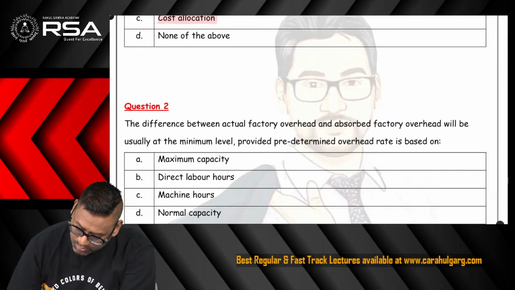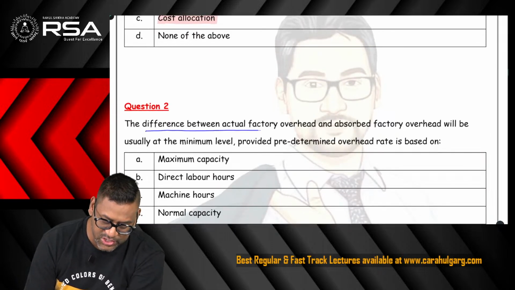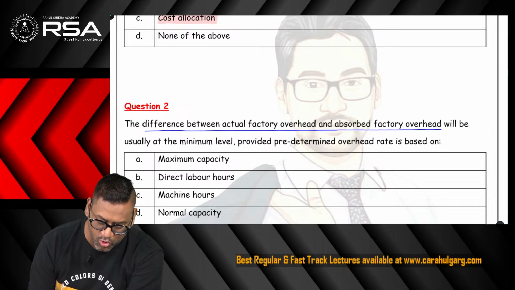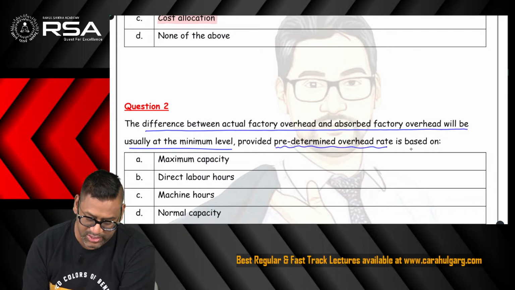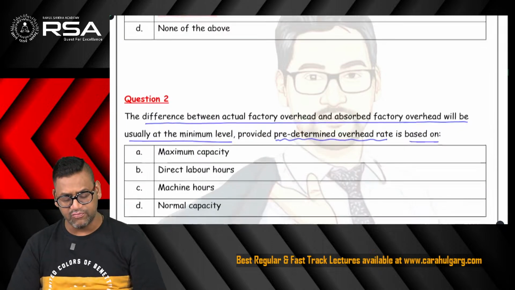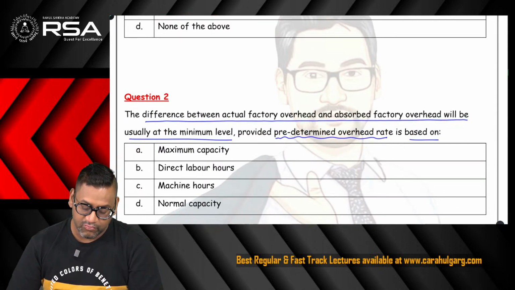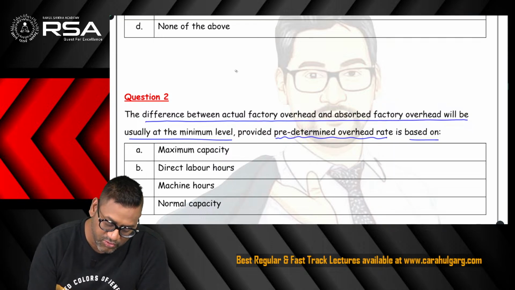Come on. Moving to the next one. It says the difference between actual factory overhead and absorbed factory overhead will be usually at the minimum level provided the predetermined overhead rate is based on which of these options. So there are 4 options again. First of all, let us understand what the question is saying. There are 2 things. One is the actual overheads and the other is absorbed overheads.